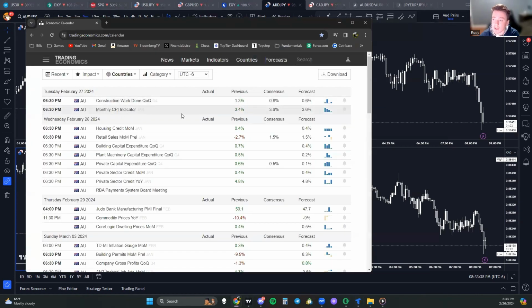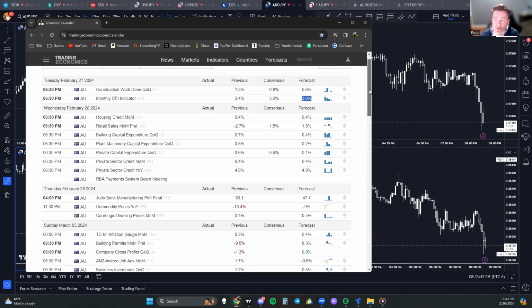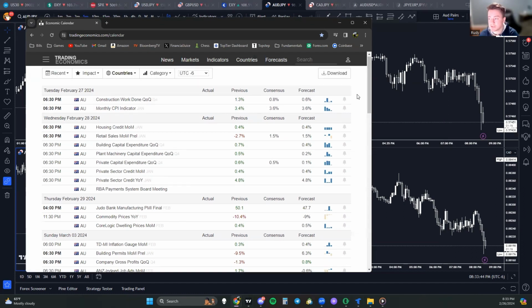Here is my economic calendar. So it looks like the forecast for tomorrow is 3.6% interest rate, or excuse me, inflation. We're going to be going over New Zealand interest rate later. That's why I got confused. Here is the CPI number that we're looking at tomorrow. Forecast 3.6. Very easy to trade inflation data. It's one of the easiest things that you can do. Just keep it simple for now.